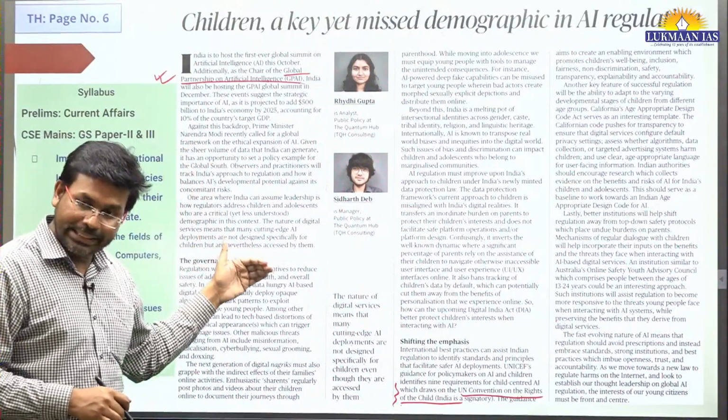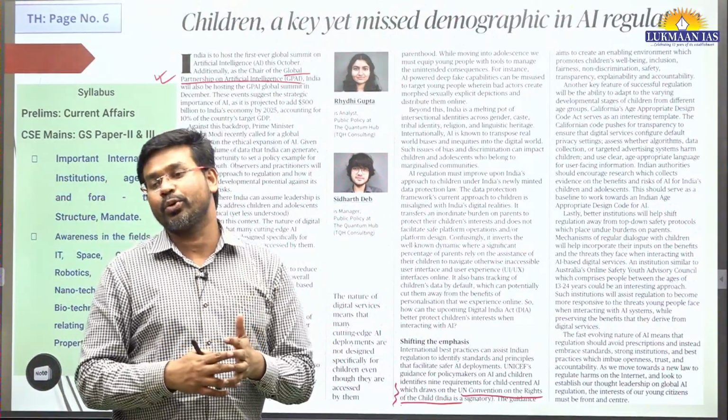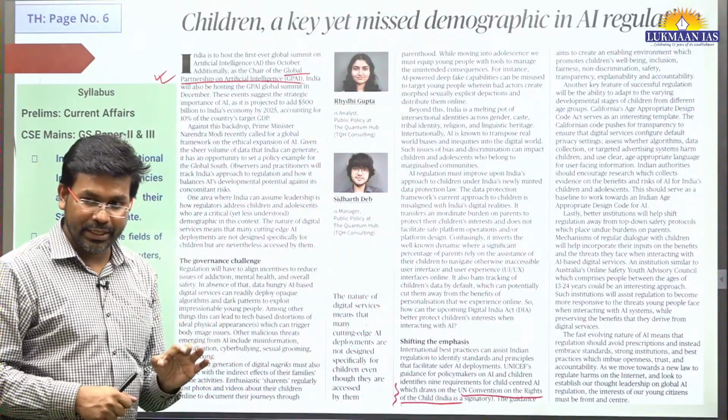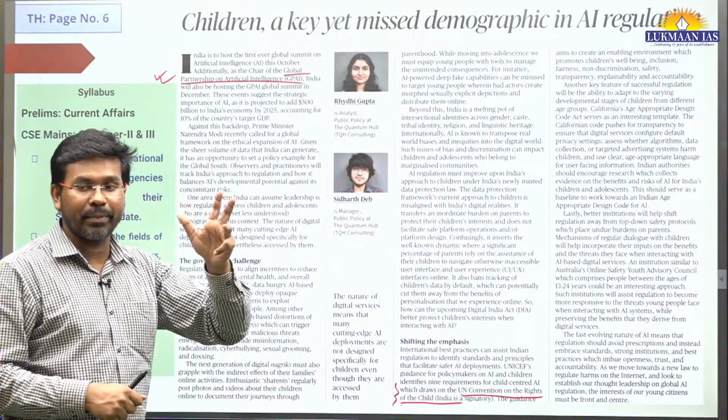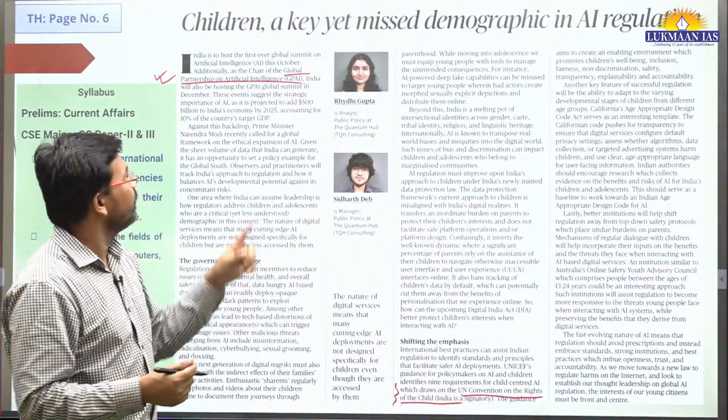After discussing this article, I'm going to talk about a question. After the question, I'm going to talk about which countries are members of this Global Partnership on Artificial Intelligence. Earlier there were 10 member countries, but lately many countries have joined. So that's the thing.